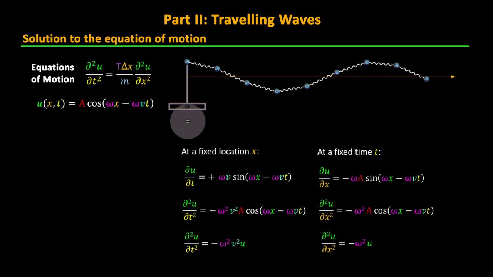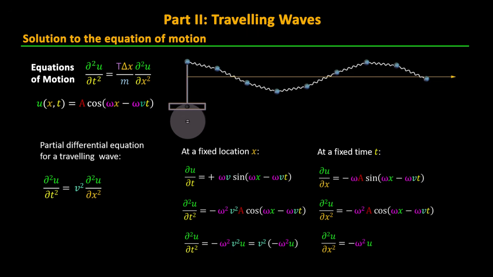To merge these two equations into one, we can regroup the first equation so that we can more easily plug in the second one to give the final differential equation for a traveling wave as the second partial derivative of u with respect to time is equal to the velocity squared times the second partial derivative of u with respect to x. Thus, our equation of motion is a valid solution for the original differential equation provided that v equals the square root of the spring tension times delta x divided by the mass.